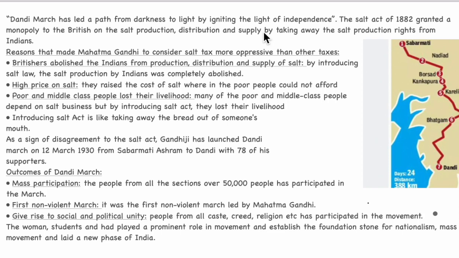First point is Britishers abolished the Indians from production, distribution and supply of salt. By introducing the salt law, salt production by Indians was completely abolished. Second point, high price on salt. They raised the cost of salt, wherein the poor people could not afford it.